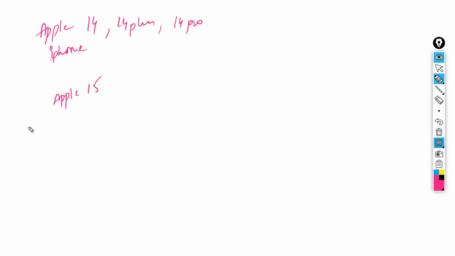Now, for example, let us take Apple company. The Apple iPhone 14 series is going on. Whether it is the 14 Plus, 14 Pro or 14 Pro Max, the model is secondary. Some models are there. Now Apple is going to come with the Apple 15 series in the month of September. Every year in September or October, they release the new product.